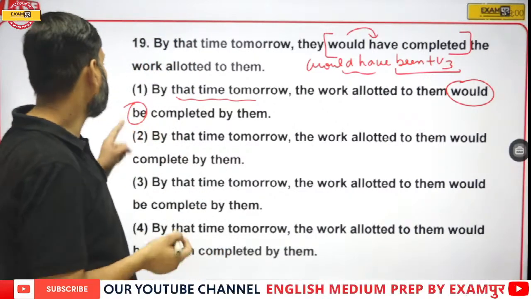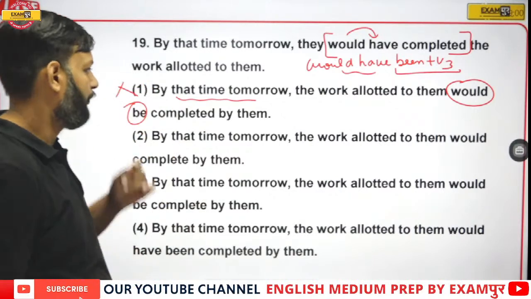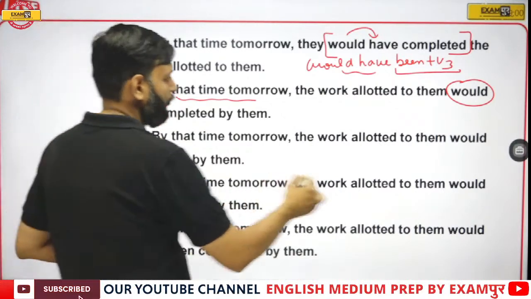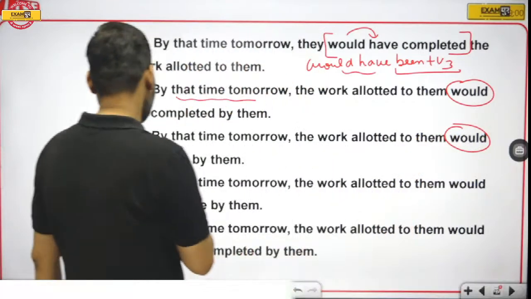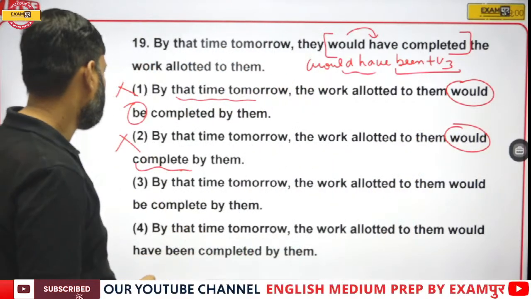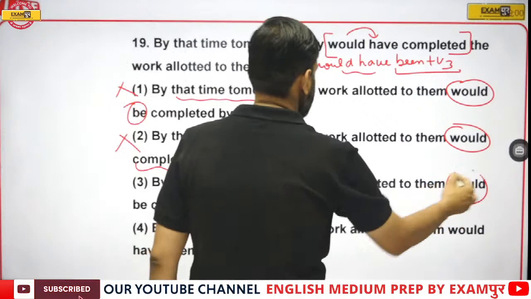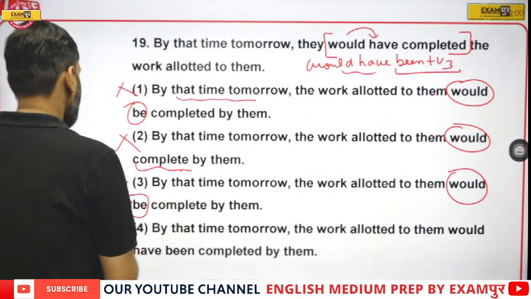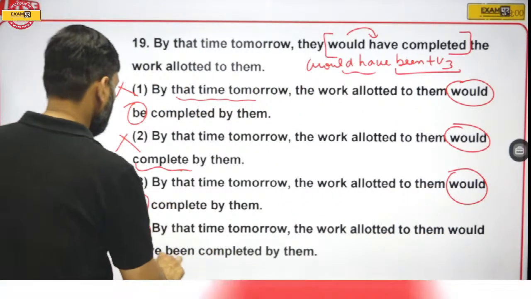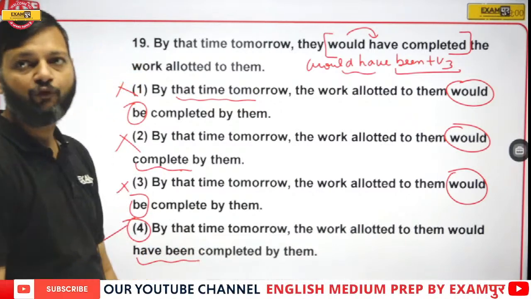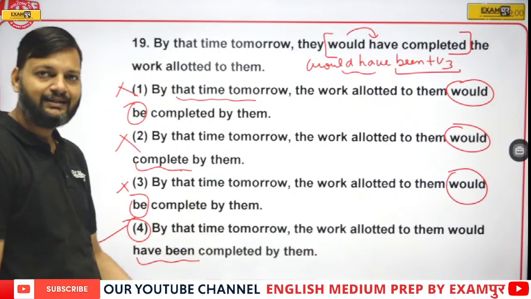So here we have would be, cannot be the answer. Here we have would plus V1, cannot be the answer. In option number 3 we have would plus B, cannot be the answer. Only option number 4 has would have been. So it is the right answer.